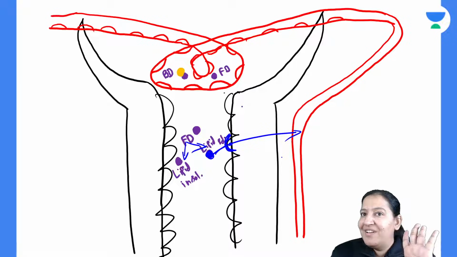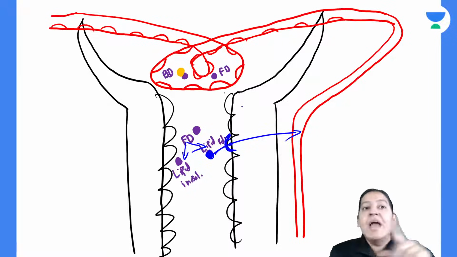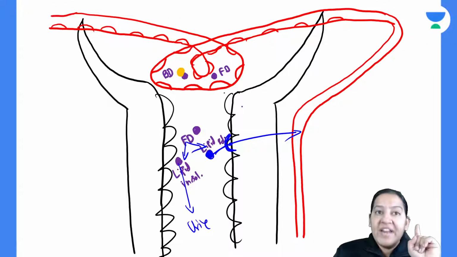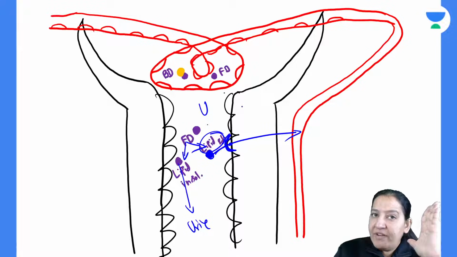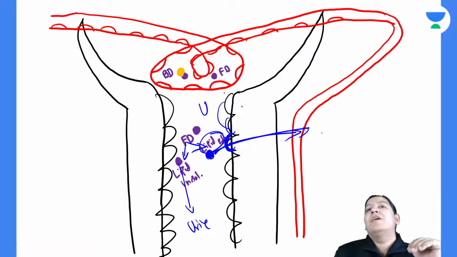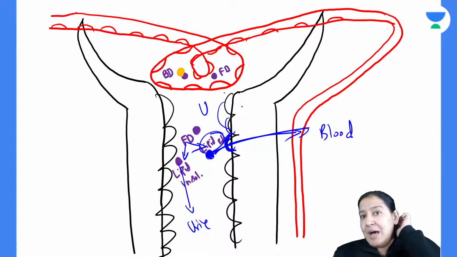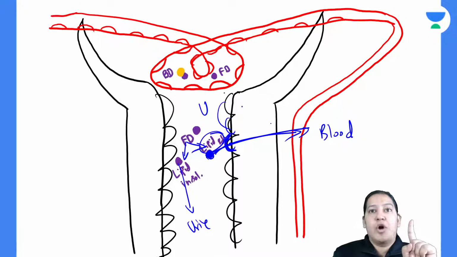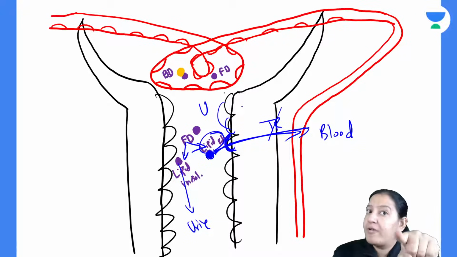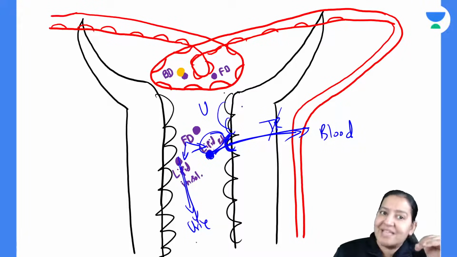It will not be excreted. It will not remain in the urine. It will cross. And lipid insoluble cannot cross, so it will be excreted in the urine. So the free drug is of two types. If it is lipid soluble, from the urine it will cross the membrane and the epithelial cells and go back in the blood. Give me a thumbs up. So this is tubular reabsorption. Tubular reabsorption takes place for lipid soluble drug. Lipid insoluble drug does not show tubular reabsorption and is excreted in the urine.